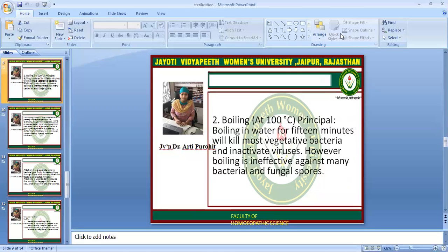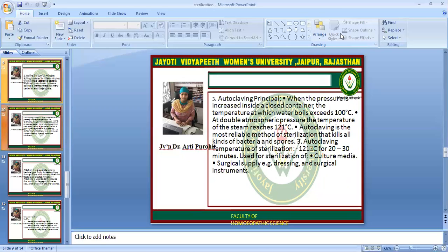Next is boiling. Boiling at 100 degrees: the principle is that boiling in water for 15 minutes will kill most vegetative bacteria and inactivate viruses. However, boiling is ineffective against many bacterial and fungal spores.